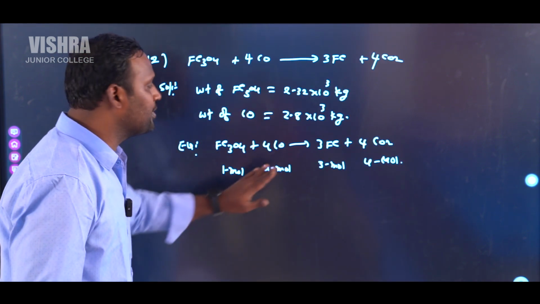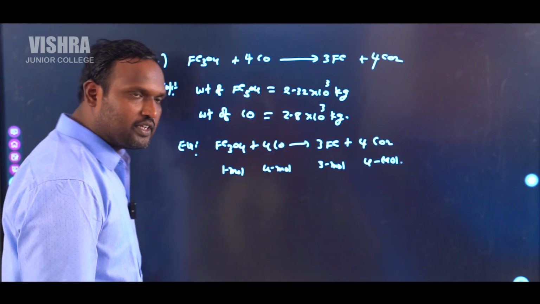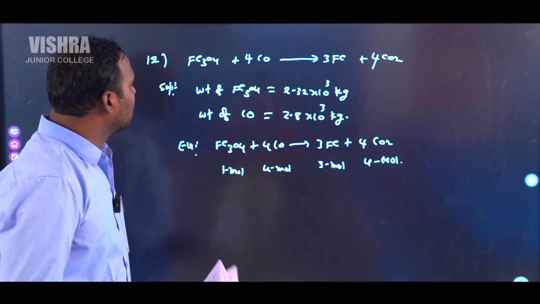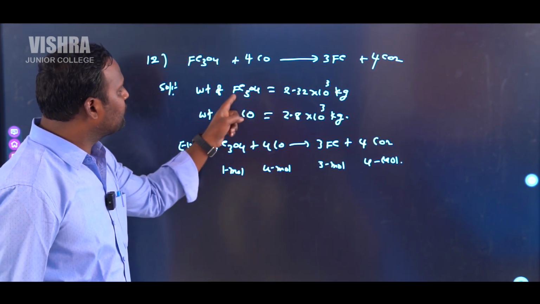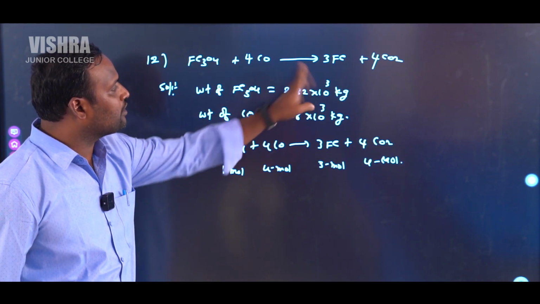This is according to the stoichiometric or balanced equation. So in this case, the given weight of Fe3O4 is 2.32 into 10 power 3.